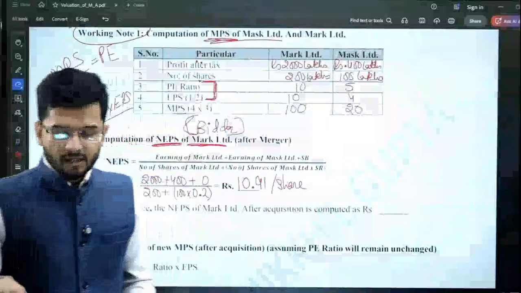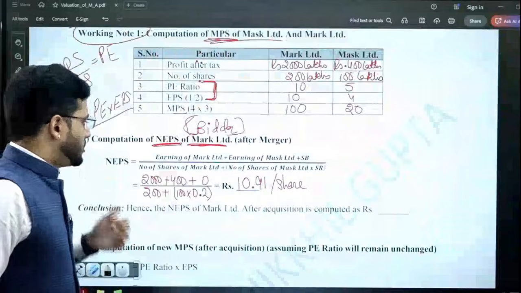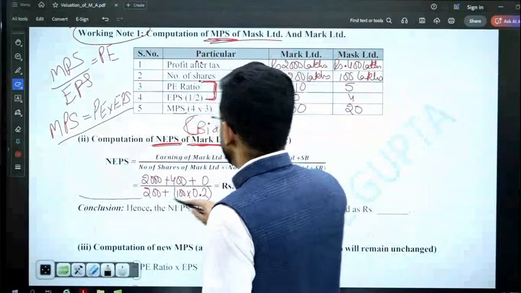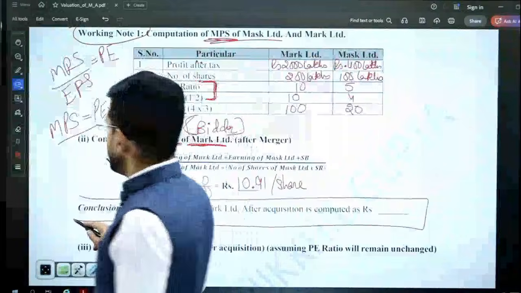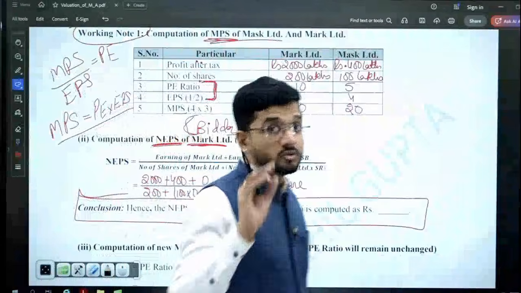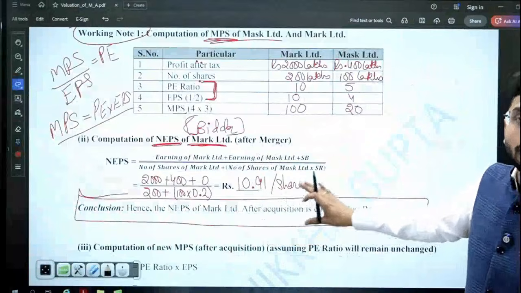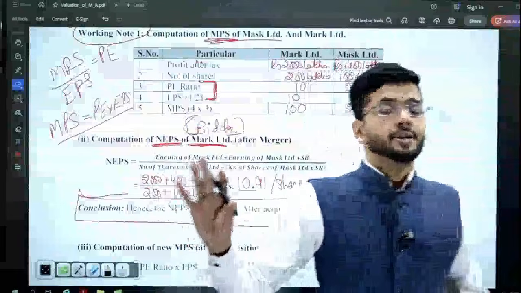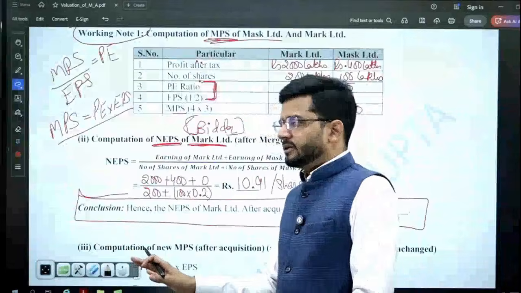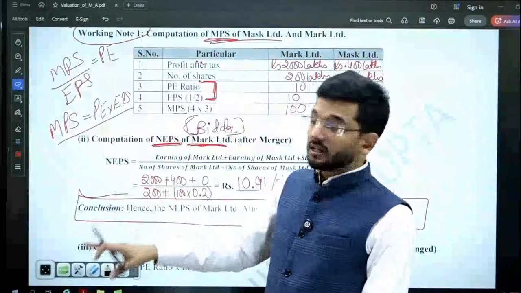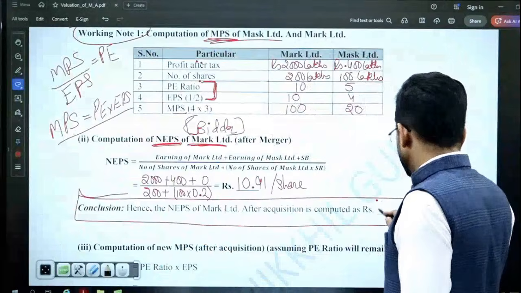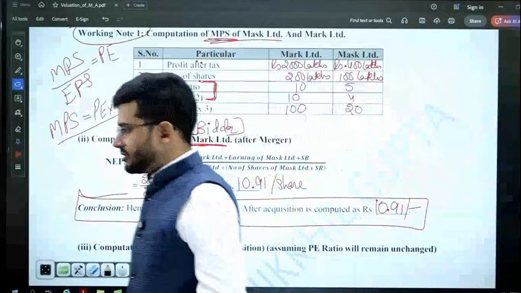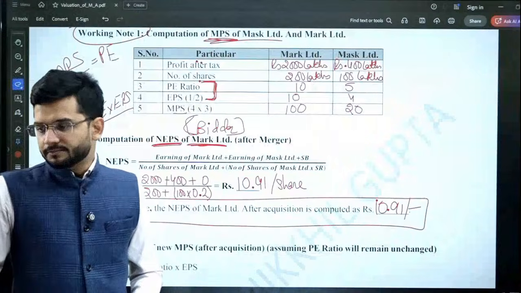It is 10.91 per share. So what is the new earning per share of Maersk Limited after acquisition? Always, guys, this concluding line is to be written by you after every answer. Do remember to write it. It's very important to conclude your answer well. That is an essential element in your examination of any practical subject, not only SPMBM. You have to write a conclusion after each and every step. So 10.91 is the new earning per share of Maersk Limited after merger.